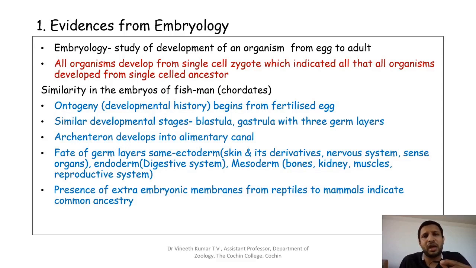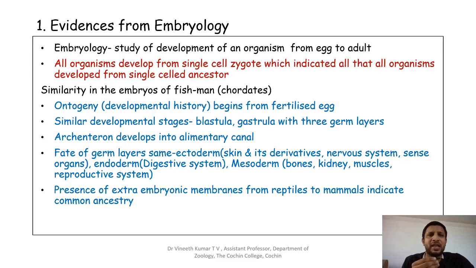Next is the fate of the germ layers. There are three germ layers, mainly the ectoderm, the endoderm, and the mesoderm, and all these three germ layers have a similar fate. Similar fate in the sense that they give rise to the same types of tissues or organs. For example, the ectoderm, which is the outer layer seen in the embryo, gives rise to the epidermis, the outer layer. Then it gives rise to the nervous system as well as the sense organs.